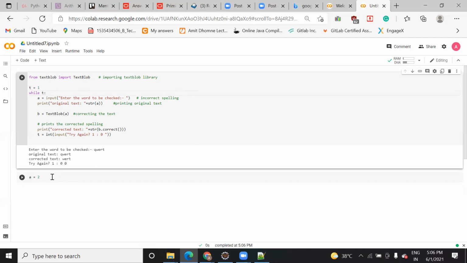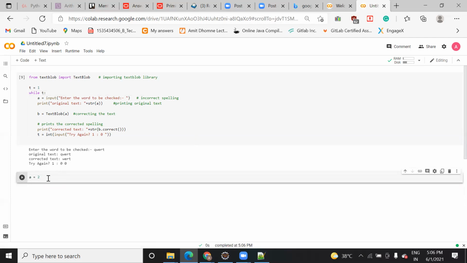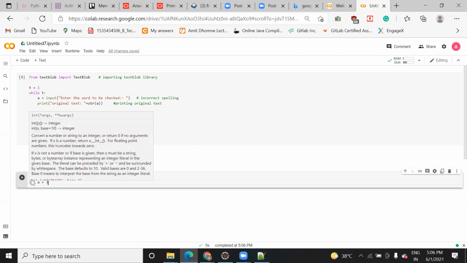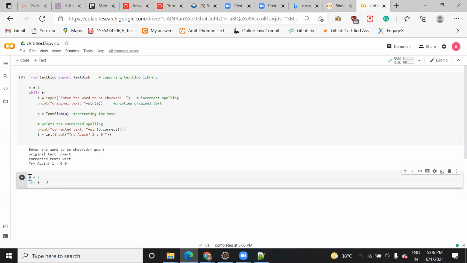You see here, a is equal to 2, when I run, it runs. But if you write int a is equal to 2, it will give an error because it's not a static type programming language where you need to define every time what value they will hold.